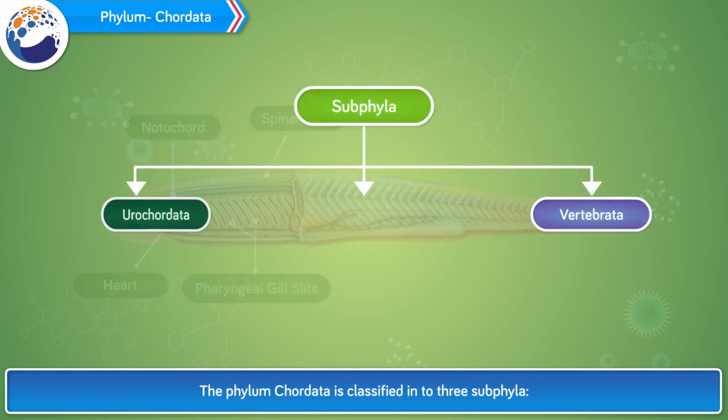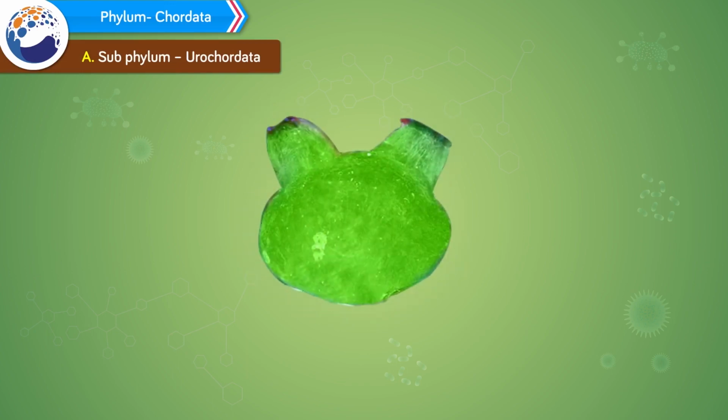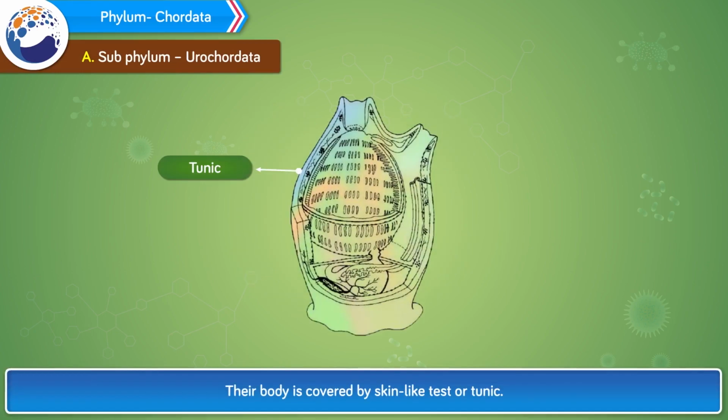The phylum Chordata is classified into three subphyla: A. Urochordata, B. Cephalochordata, C. Vertebrata. A. Subphylum Urochordata. These are marine animals. Their body is covered by skin-like test or tunic.